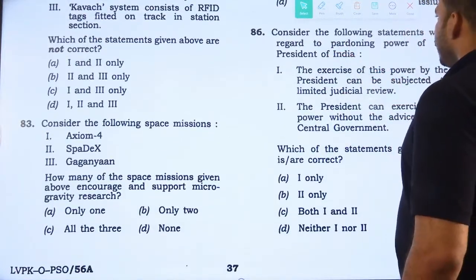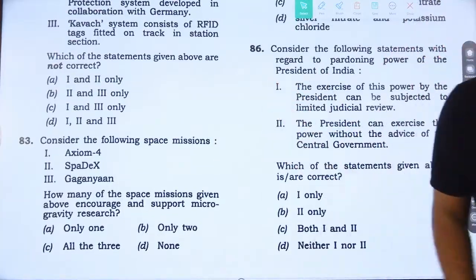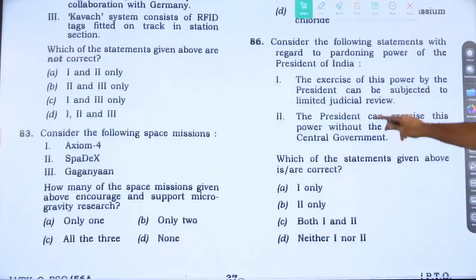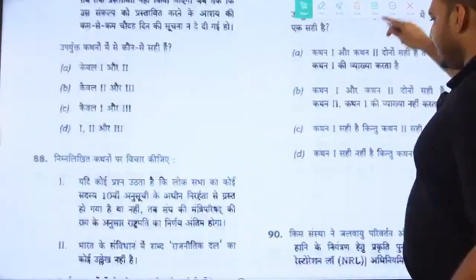86th question. Okay, fine, 86th is not mine. It's a polity question. Left over is the 94th question.